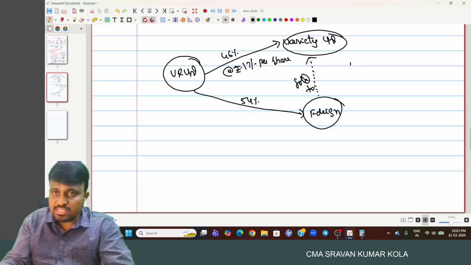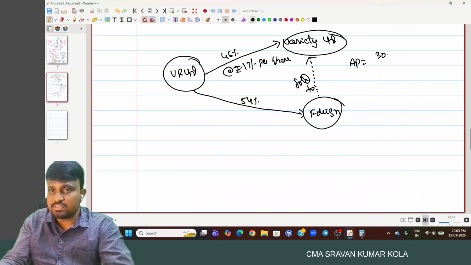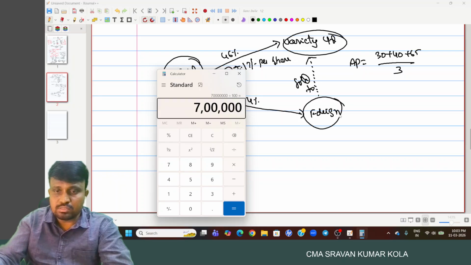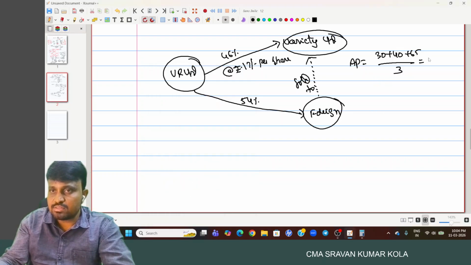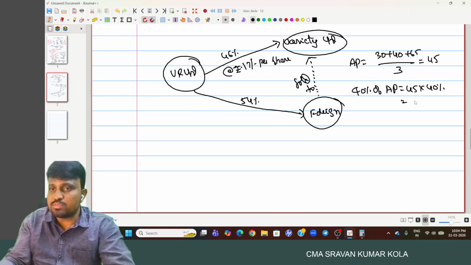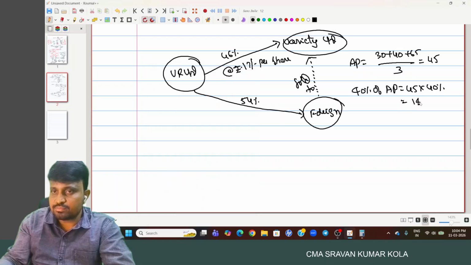So here, what is the average profit? 30 plus 40 plus 65 by 3. So how much? 45 lakhs. 40% of average profits: 45 into 40%, 18 lakhs.